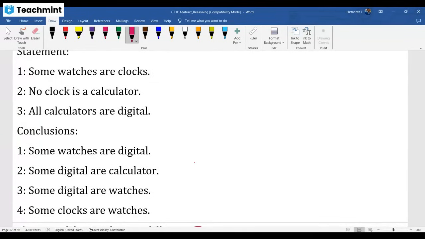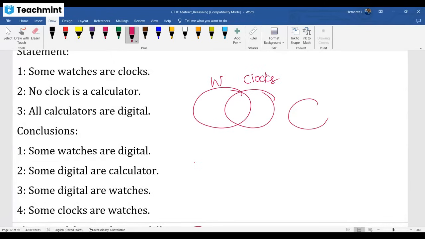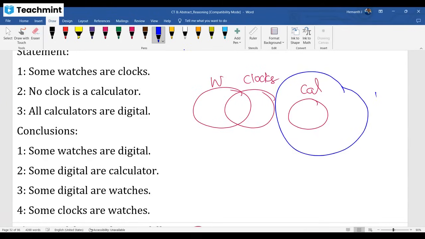Then come to the question statement. You have to draw the diagram satisfying the statements. What is this? Some watches are clocks. No clock is a calculator. Calculator and clock is not connected. All calculators are digital. This is one diagram only. You have to draw plenty of diagrams related to the given statements. Satisfy the statements. Some watches are clocks. Okay, no clock is a calculator. All calculators are digital. This is one diagram. Other diagram, some watches are clocks.